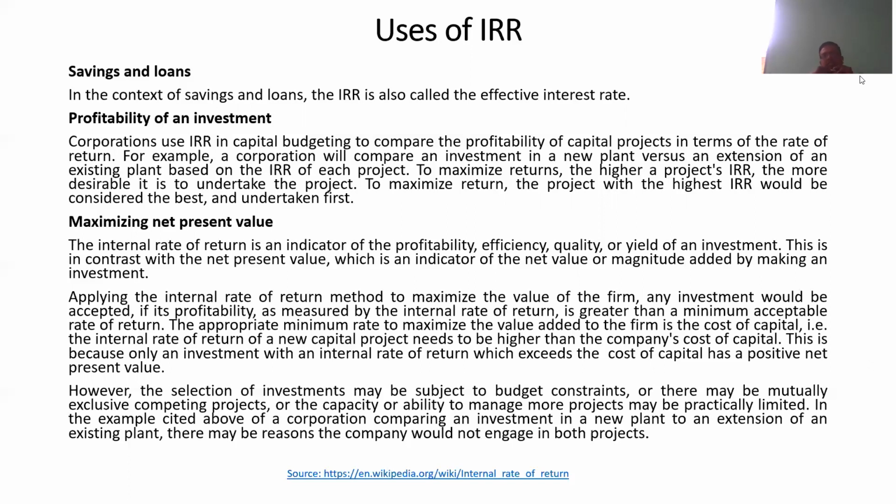To maximize return, the higher the project's internal rate of return, the more desirable it is to undertake the project. To maximize the return, the project with the highest internal rate of return would be considered the best and undertaken first. Friends, if there is no limitation, if there is no compulsion from the government, then you calculate the internal rate of return and prefer the project in which you get the maximum rate of return.